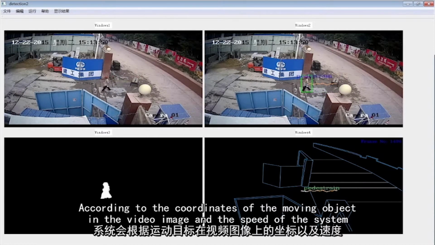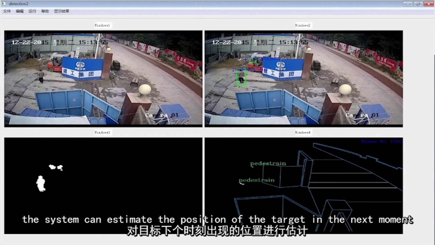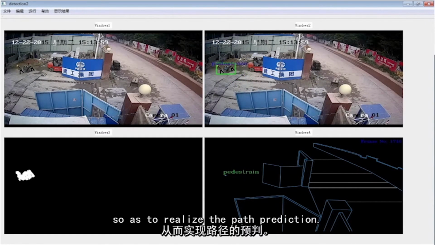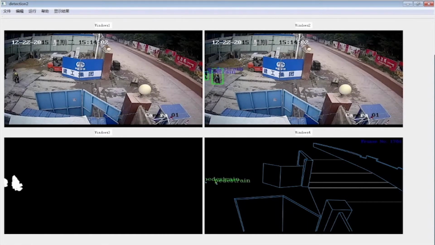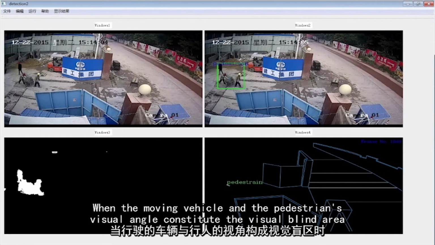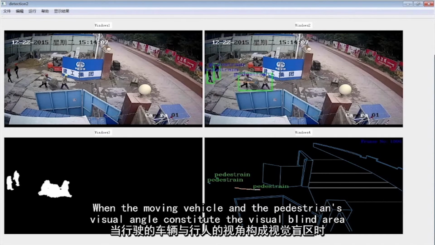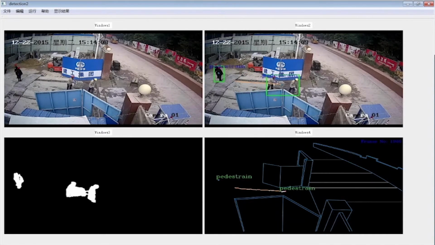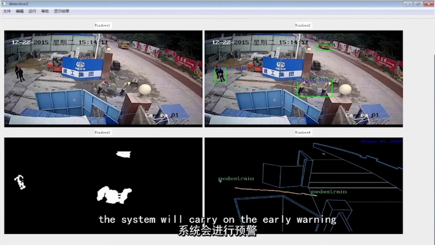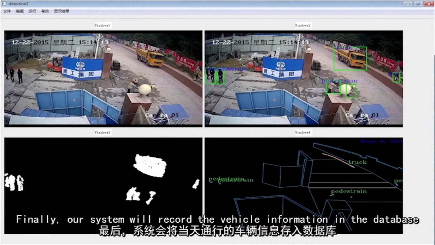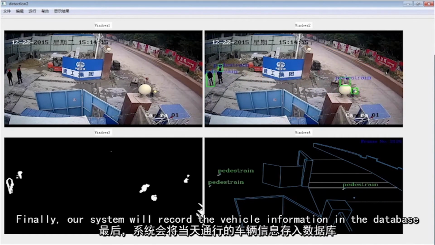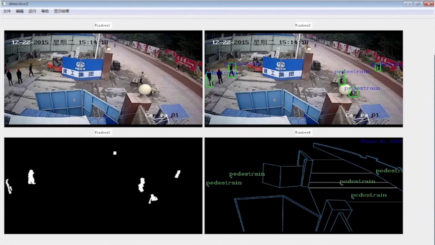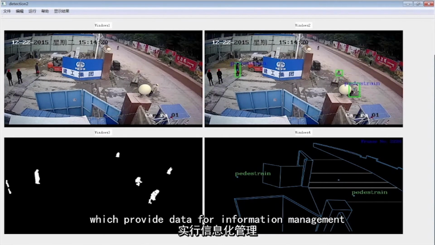According to the coordinates of the moving object in the video image and its speed, the system can estimate the position of the target at the next moment, so as to realize path prediction. When the moving vehicle and the pedestrian's visual angle constitute a visual blind area, the system will carry out an early warning. Finally, our system will record the vehicle information in the database, which provides data for information management.